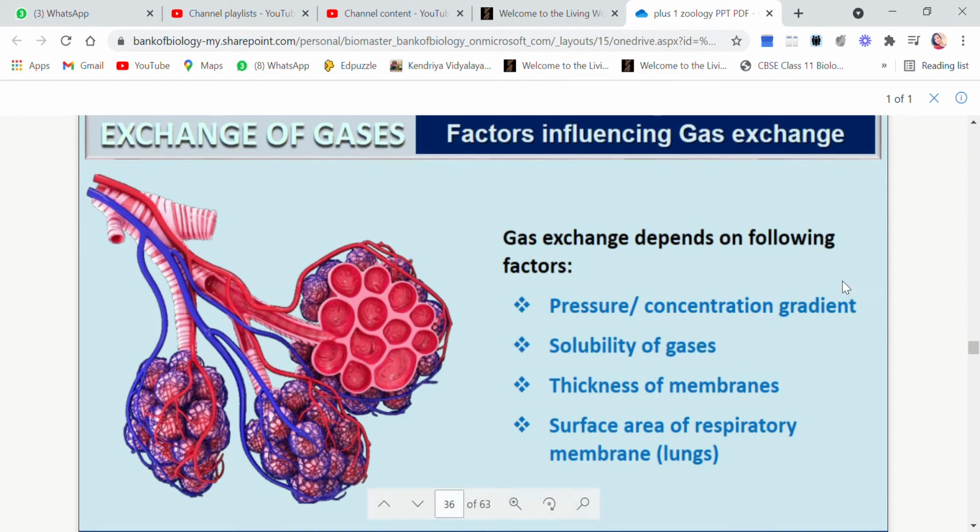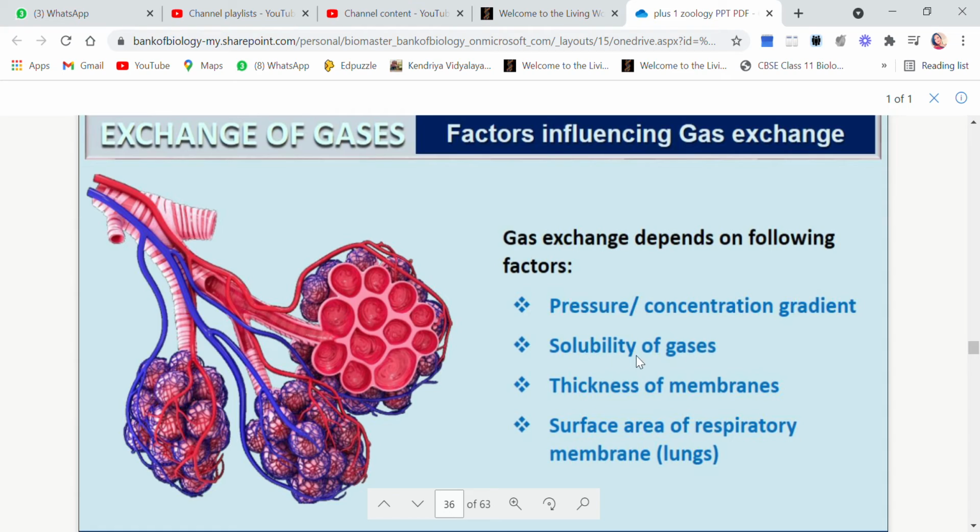And gradient means difference. Gradient word here implies difference. So gaseous exchange will take place when there is difference in pressure or difference in concentration. Remember this. Okay. Next point, gaseous exchange will also depend on the solubility of gases.